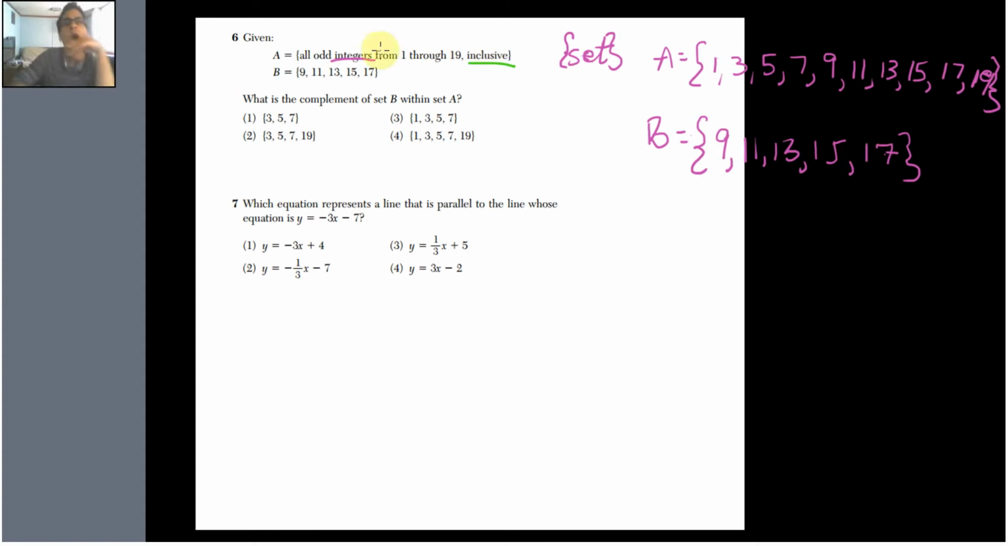We have our two sets. So we're looking for two things here. We're looking for the complement of B. We'll talk about what a complement is. We're looking for not just the complement, but the complement of set B that is within set A. Complement, or sometimes you can see a complement as a prime symbol. So the complement of B would be written like this. B prime means complement of B.